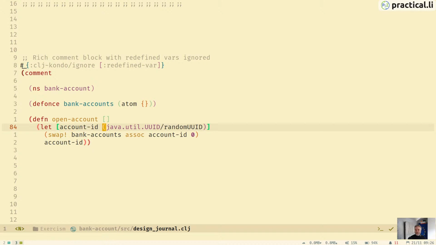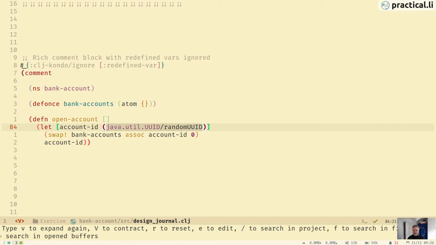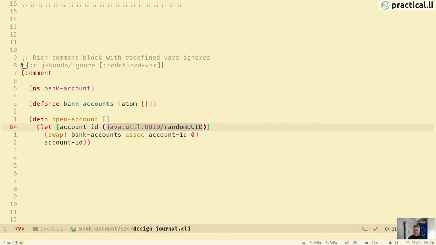So this helps us generate unique IDs for the bank accounts without having to do any kind of real effort. It's a nice simple way to do that. If you're actually using this for a real database, then potentially there are some indexing options. If you've got a lot of account IDs and you're using random IDs, it's much harder to build an efficient index, but we don't have to worry about that because we're just using the atom.